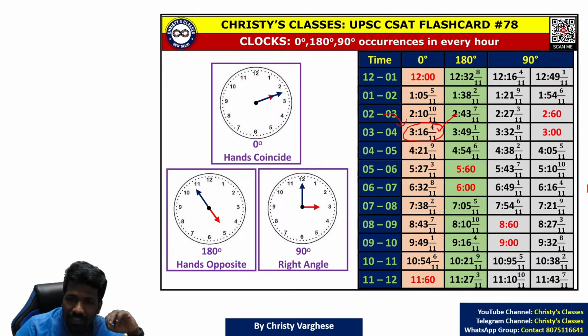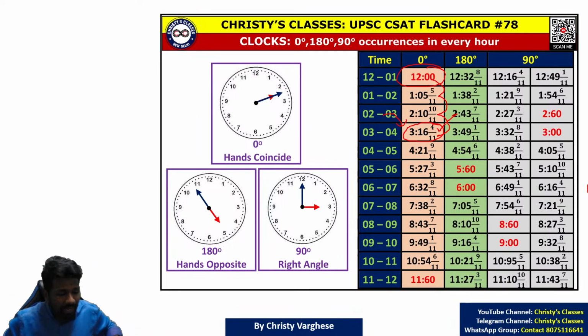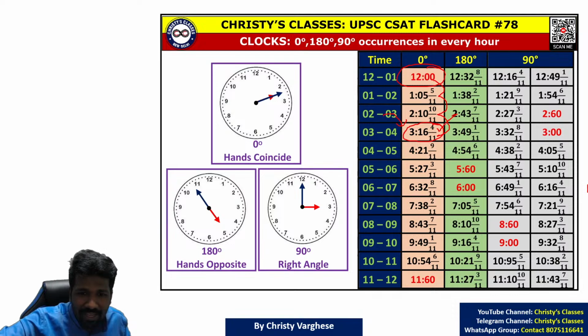How to reach this? 3 methods. One way is the formula, the first formula I taught you. Second way is to learn by heart this flashcard. Third way is just know that at 12 o'clock it happens, then 65 and 5 by 11 minutes is added 3 times. You don't have to add 3 times separately; you multiply it by 3 and then add it. All of you are getting the point?